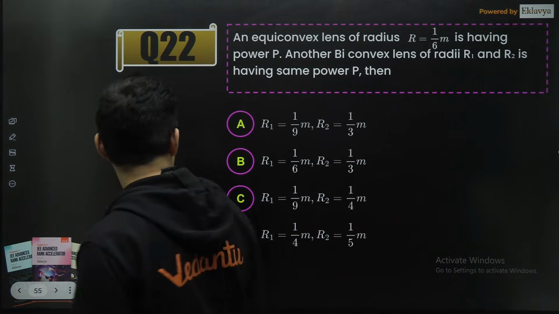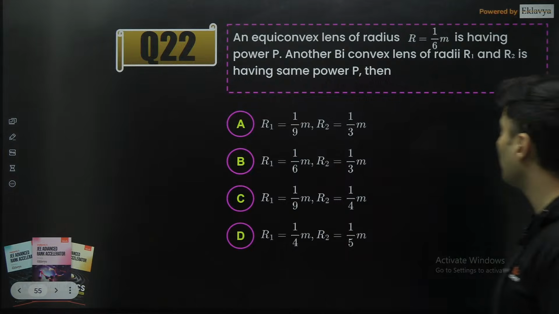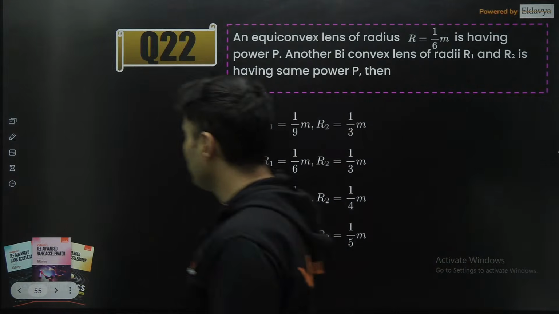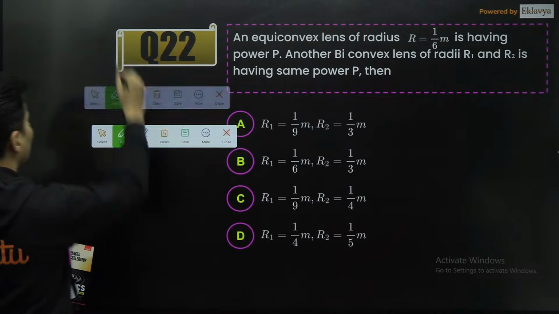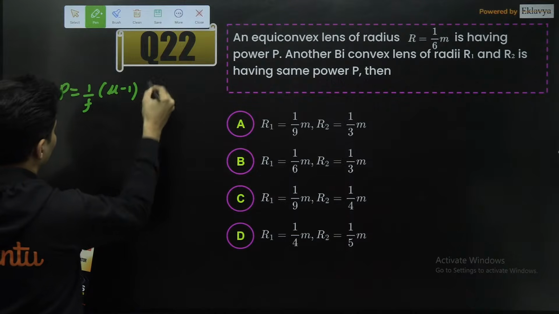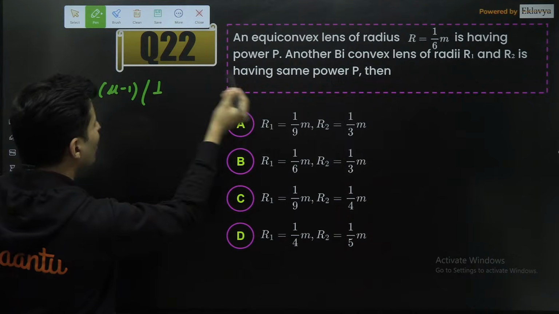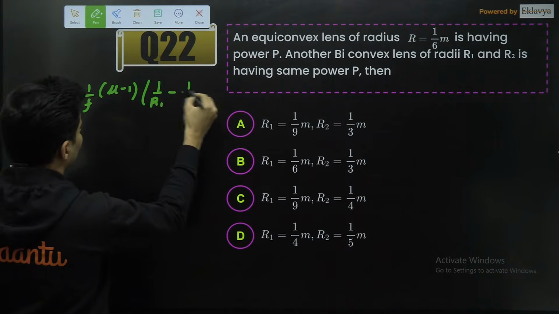Moving on to the next question on your screen. An equiconvex lens of radius 1/6 is having power P. Another biconvex lens of radius R1 and R2 having the same power. It's a power question, so of course we use the lens maker formula. Power is 1/F, with mu minus 1 times (1/R1 minus 1/R2).